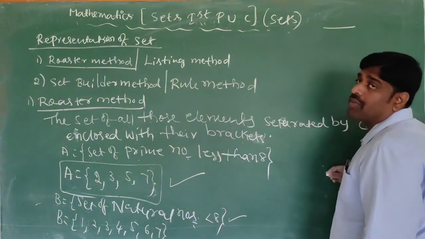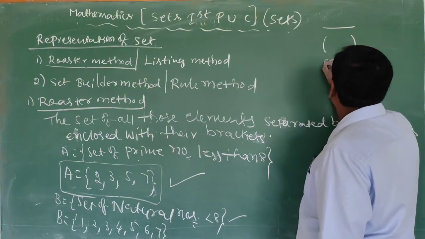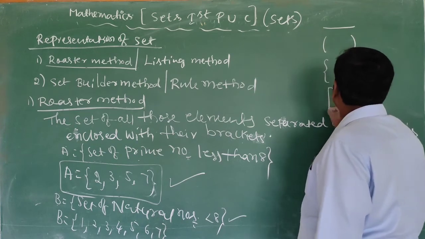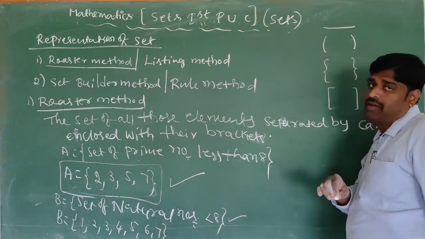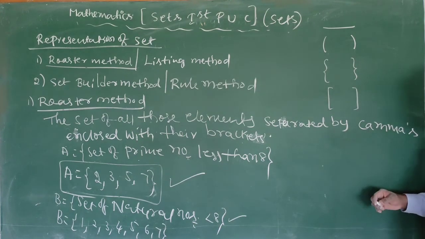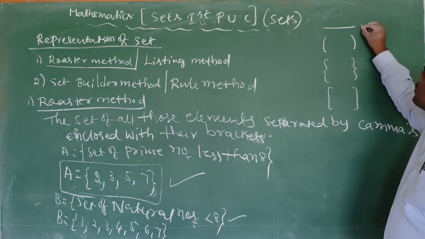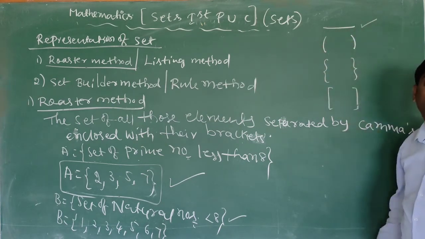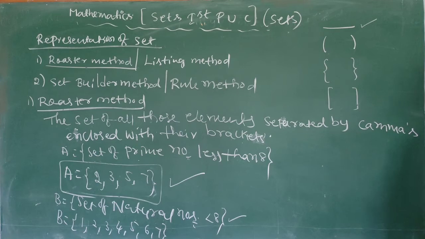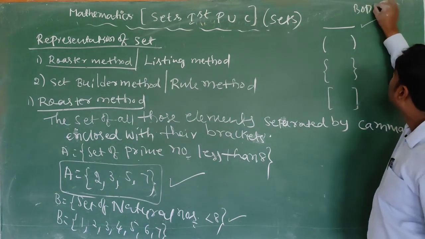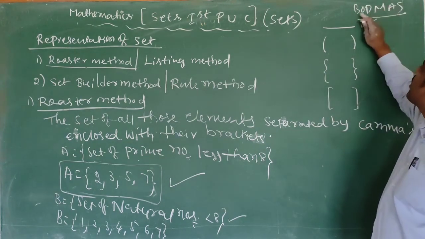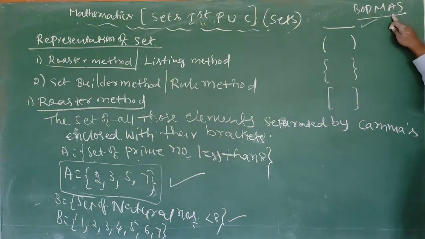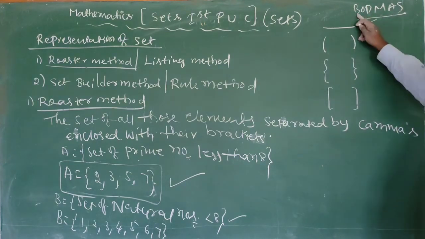So this is bar bracket, this is simple bracket, this is flower bracket, this is square bracket or big bracket. So always you should use these brackets mainly for the BODMAS rule. In earlier classes you already studied BODMAS: brackets, of, division, multiplication, addition, subtraction. There we should use all brackets.